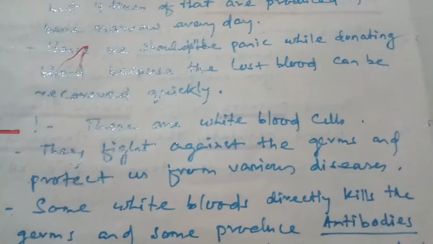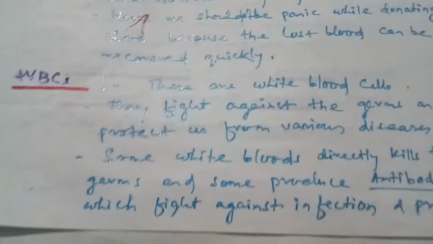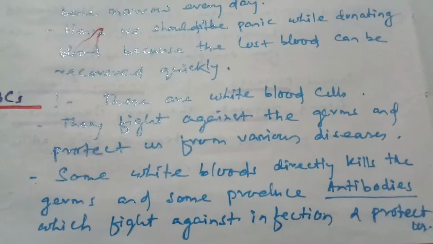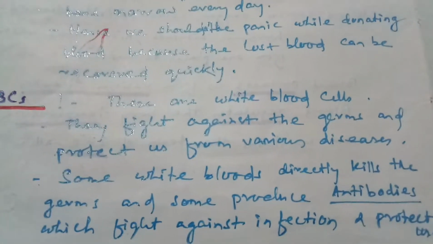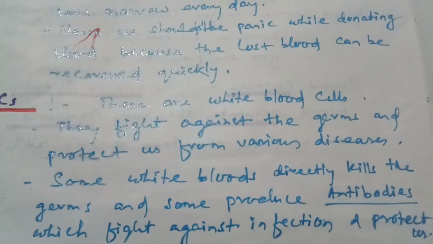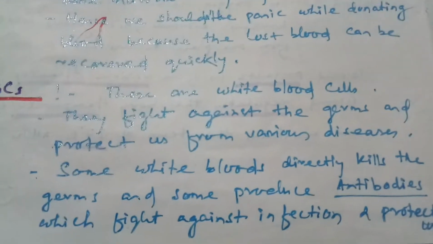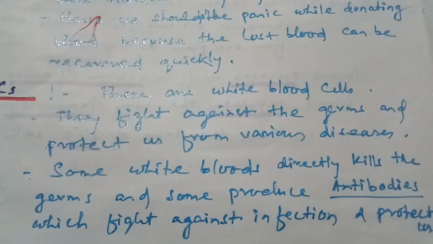Then, students, WBCs. These are white blood cells. They fight against germs and protect us from various diseases. Some white blood cells directly kill the germs and some produce chemicals called antibodies which fight against the infection and protect us.